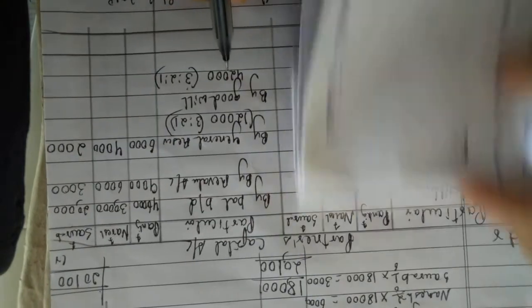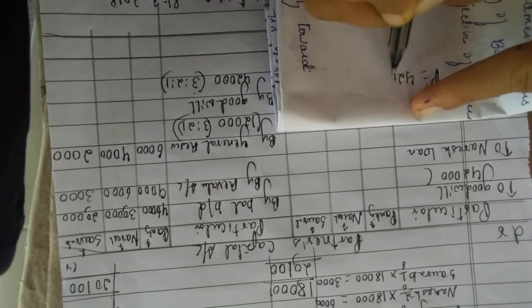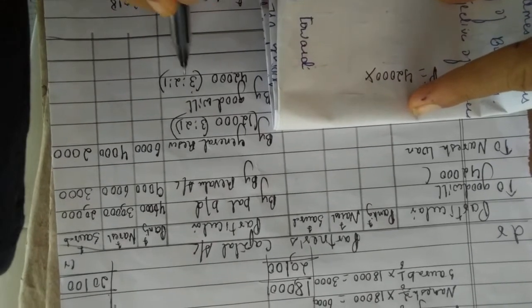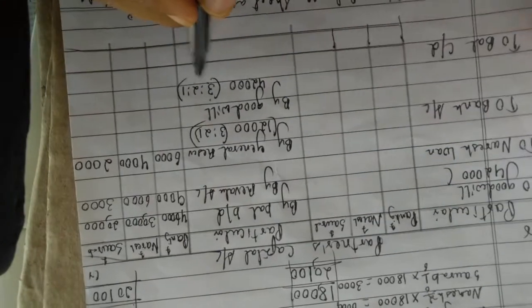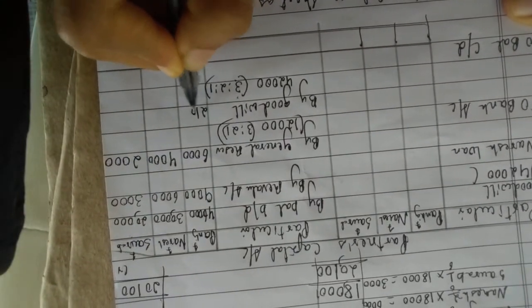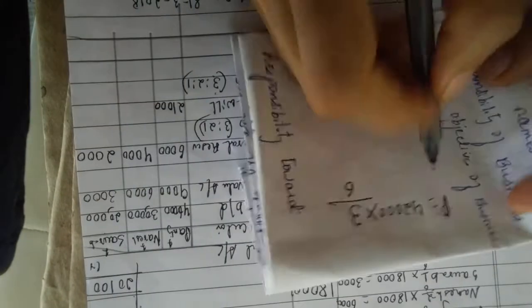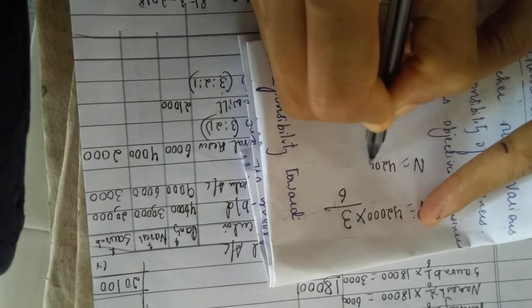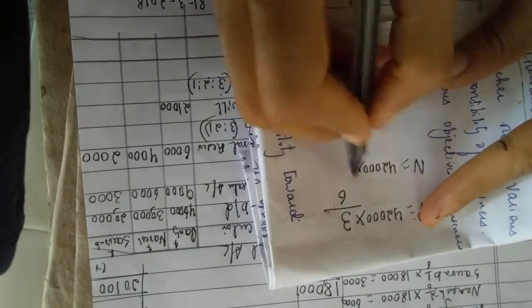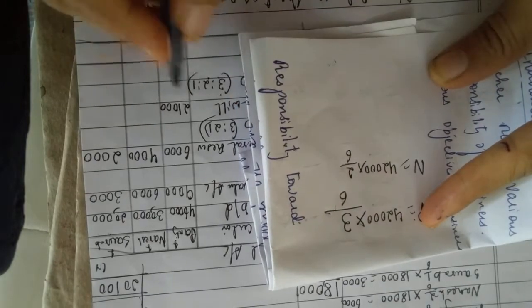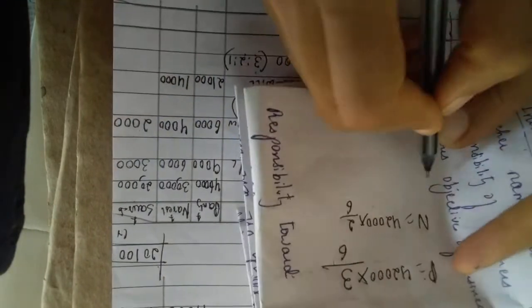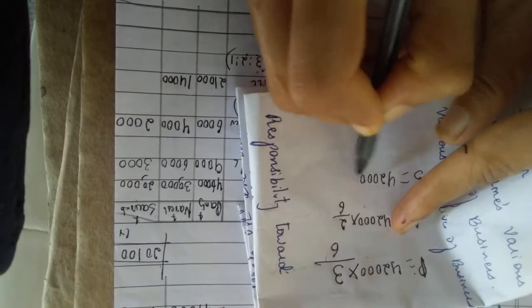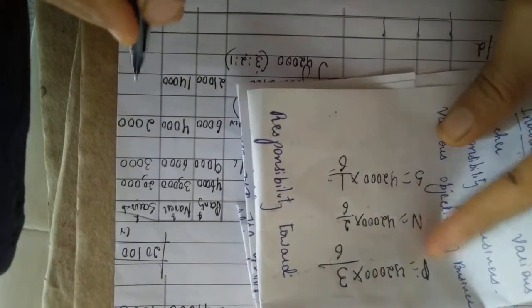First for Pankaj, how? What is the amount? 42,000. Write in the calculator: 42,000 into 3 divided by 6. How much is it? If you multiply, you will get 21,000. Now for Naresh, same 42,000 into 2 divided by 6. How much will you get? Yes, 14,000. Multiply, use your calculator please. Next goodwill for Saurabh, same 42,000 into 1/6, you will get 7,000.